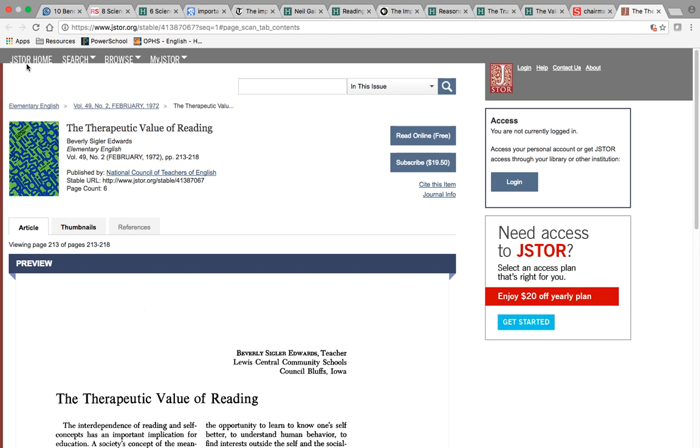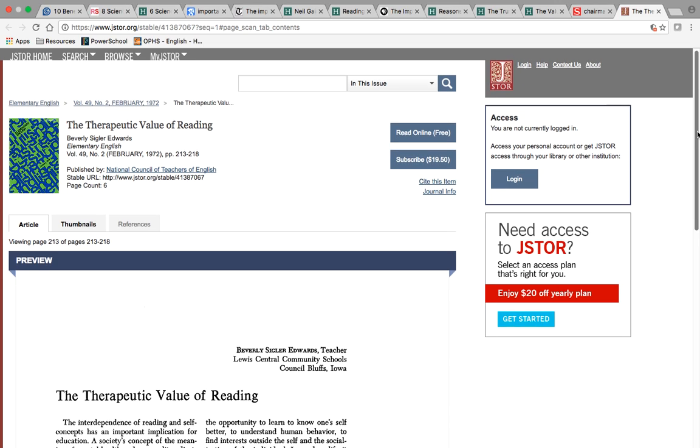You may or may not have access to some of the material. It is an online scholarly database. This is something that my college professors and the librarians told me, like, hey, you should use this. Essentially, this is like books scanned in. You can subscribe to it for $20, which we're not going to do because that would be silly. Or you can read online for free. If you click on it, in this case, it is going to ask you to log in, and sometimes it will say using a personal account or access through your library or college. I'm not going to do that.